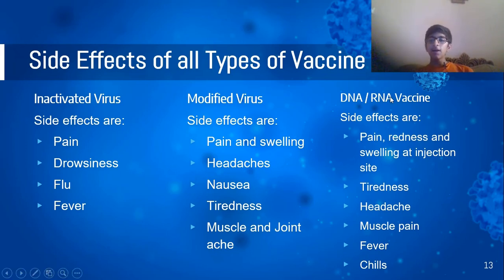Now, the DNA RNA vaccine has the side effects pain, redness, and swelling at the injection site, tiredness, headache, muscle pain, fever, and chills. You can see that this type of vaccine has more side effects than inactivated virus and modified virus, but it also has a more reliable, better result. It has higher effectiveness, and it also has a higher retaining of the immunity.